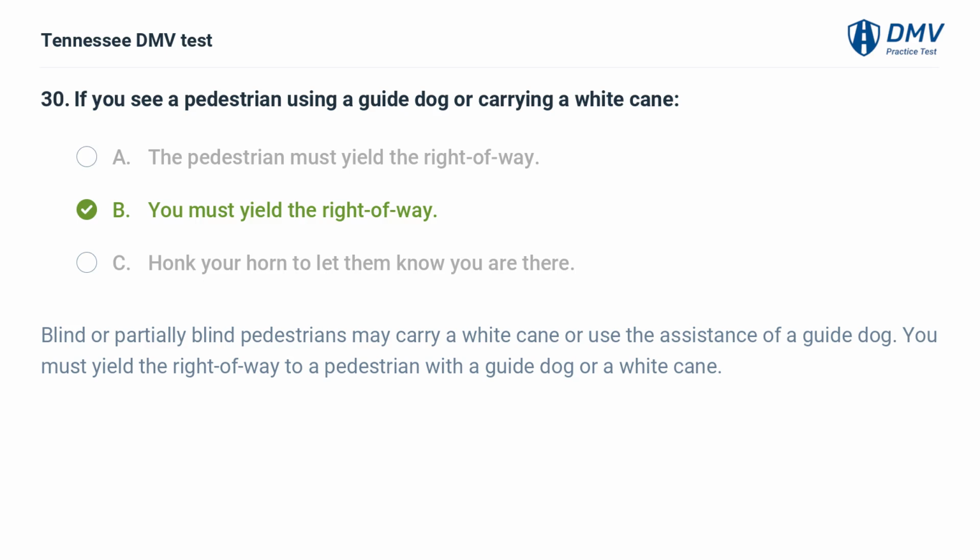Blind or partially blind pedestrians may carry a white cane or use the assistance of a guide dog. You must yield the right of way to a pedestrian with a guide dog or a white cane.